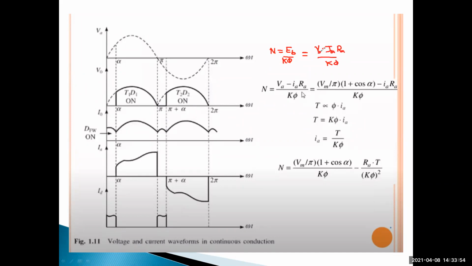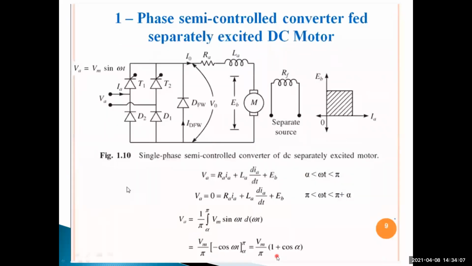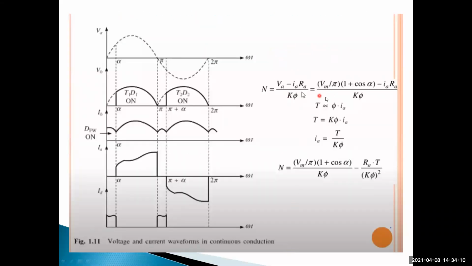So this is the armature supply voltage minus IA into R. Understand? By substituting the armature voltage VA is equal to Vm by pi into 1 plus cos alpha, you get Vm by pi into 1 plus cos alpha minus IA into R, divided by K phi. You know the torque relation: torque is equal to K phi into IA. Then IA is equal to torque divided by K phi.